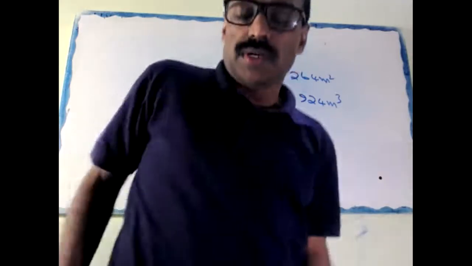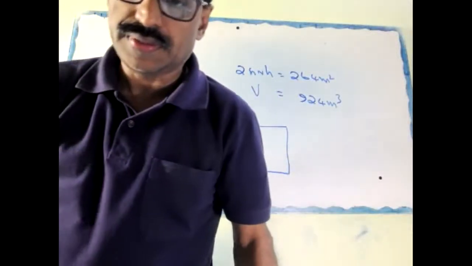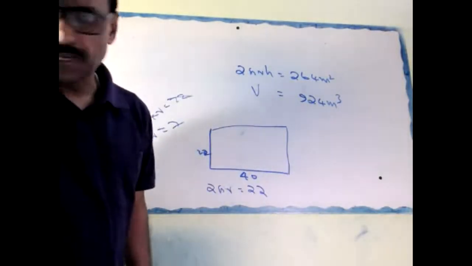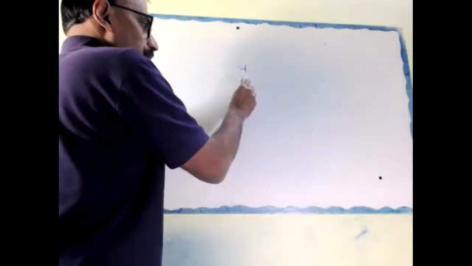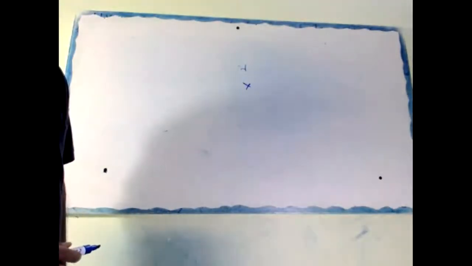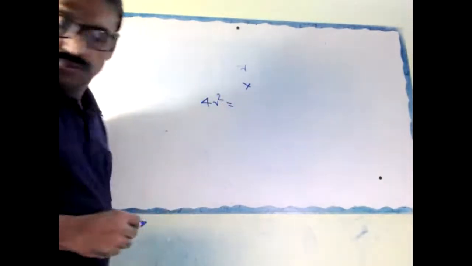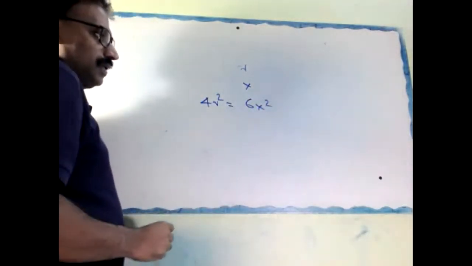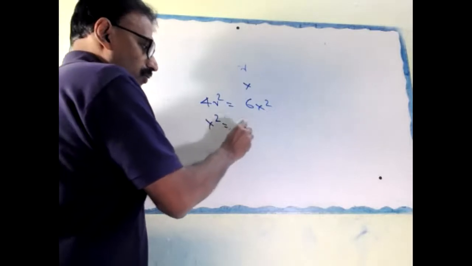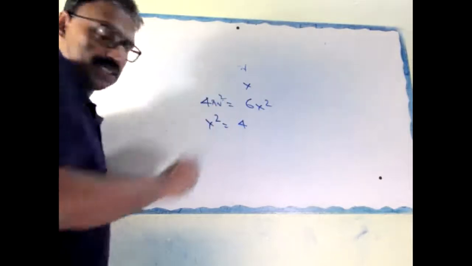Look at here, I'll show this one. Let the radius of the sphere be r, and the cube's side be x. According to the question, surface area of the sphere 4 pi r square equal to 6x square, right? So x square equal to 4 pi r square by 6, right or no?